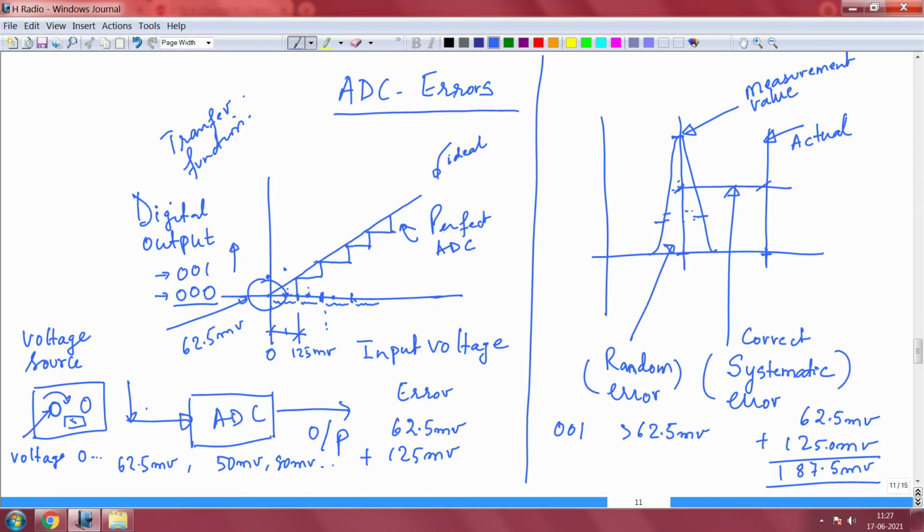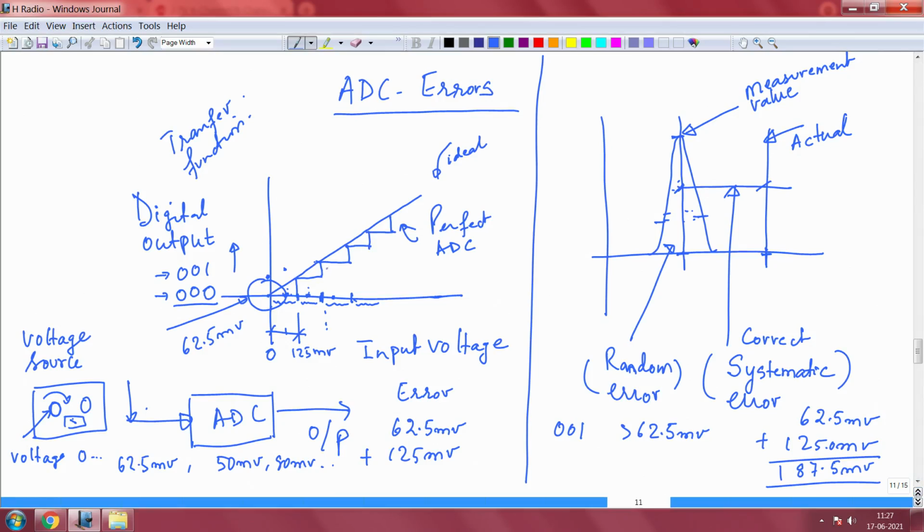Usually the community does not express in terms of voltages, they usually express in terms of LSBs. So people talk about how many LSBs, because if your FSR voltage changes, if your Vref changes, this voltage has no meaning. If it is 5 volt, it is something else, if it is 1 volt, it is 125 as we saw. Therefore when people talk about the steps and errors, they talk in terms of LSB errors, the number of LSBs associated with it.